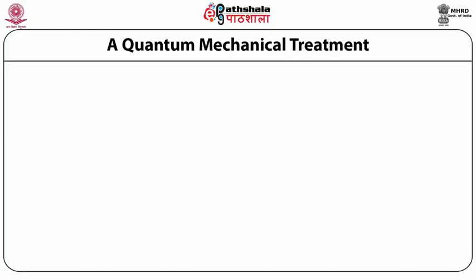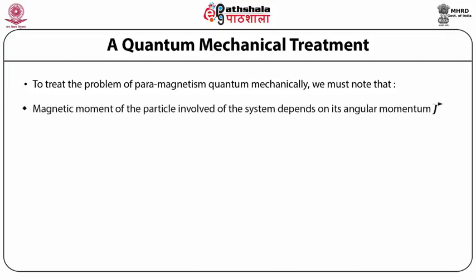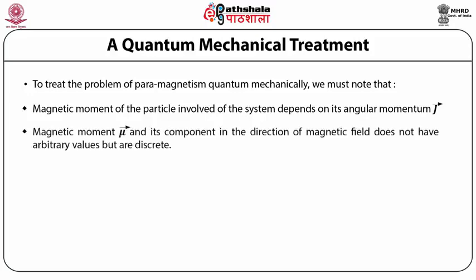A quantum mechanical treatment. To treat the problem of paramagnetism quantum mechanically, we must note that magnetic moment of the particle involved of the system depends on its angular momentum j. Magnetic moment mu and its components in the direction of magnetic field don't have arbitrary values but are discrete.